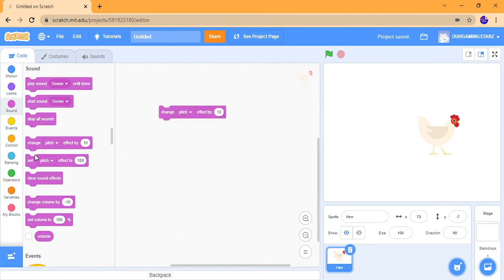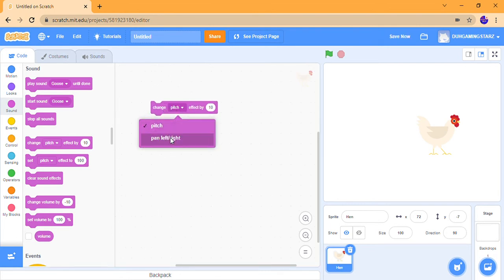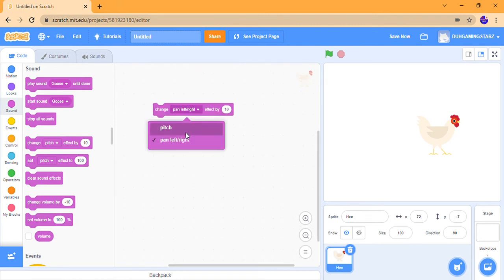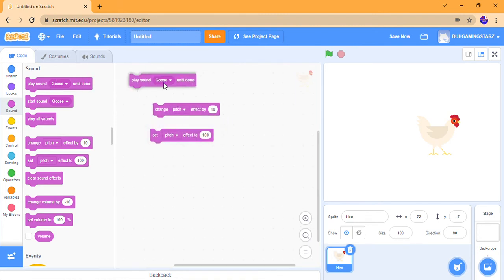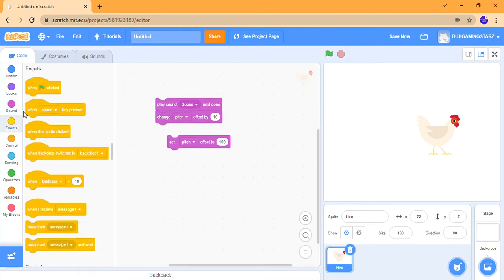Next is the change pitch and set pitch effect, or we can say the left right pan effect button. Or we can set them to a specific number. So let's say change pitch effect by 10. I'll keep this here.